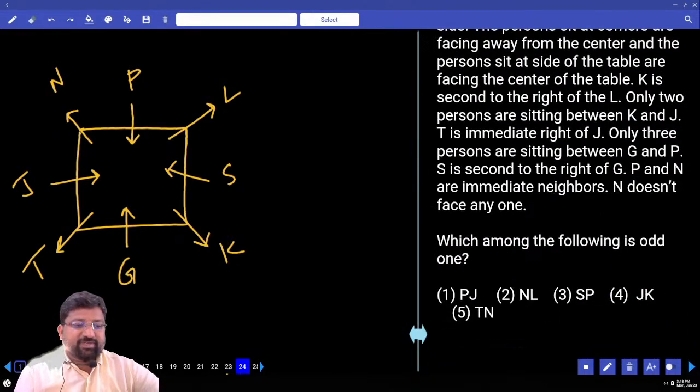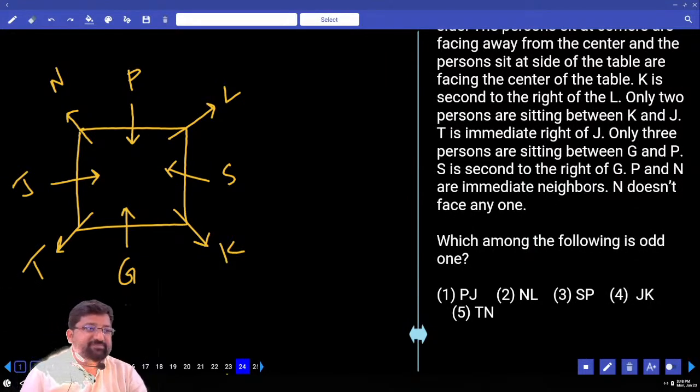Which among the following is the odd one? P and J. How many persons between P and J? Next, N and L, 1 person. S and P, 1 person. J and K, more than 1. I am saying minimum. Sir, P and J, how can you say 1 person? It is also 4, but I am saying the minimum, the smaller number. Is this clear? Next, J and K, minimum there are 2 people between them. T and N, minimum 1 person. So which option will be your answer? J and K. Okay?